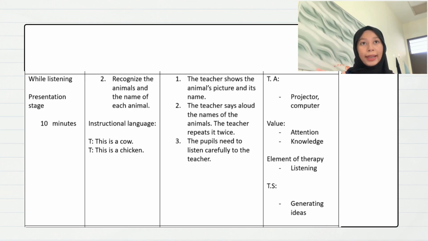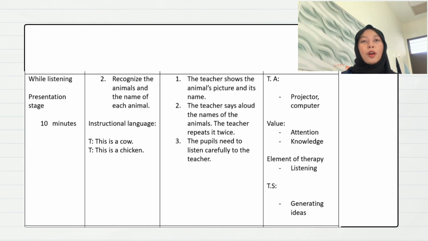The reason why the teacher needs to repeat is to make sure all the pupils understand the lesson, as some of them have low cognitive function. The last one is that the pupils need to listen carefully to the teacher's explanation.